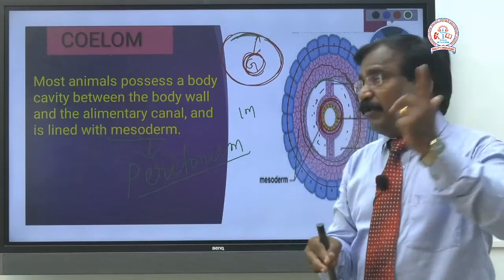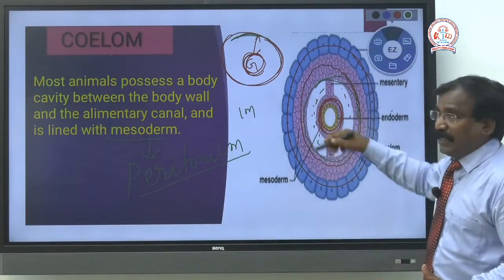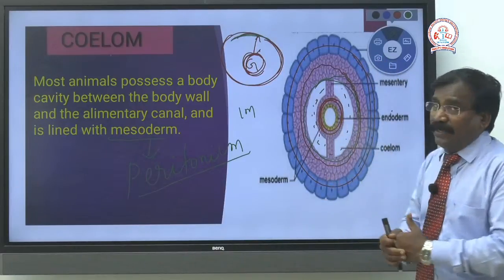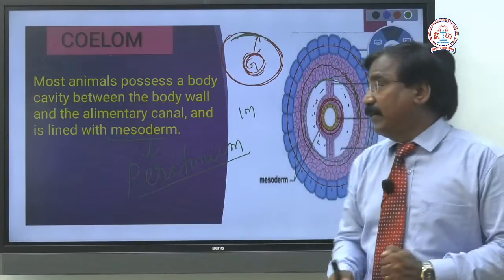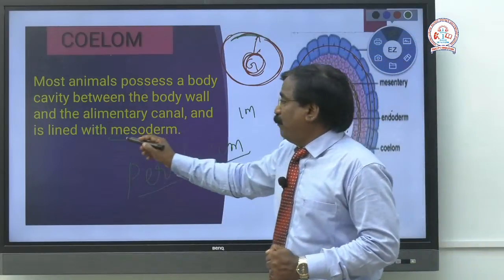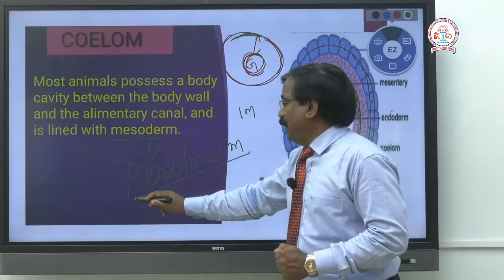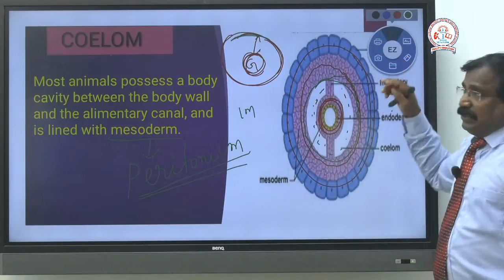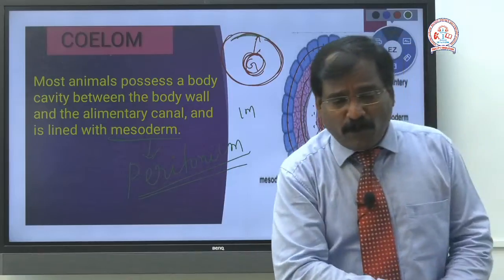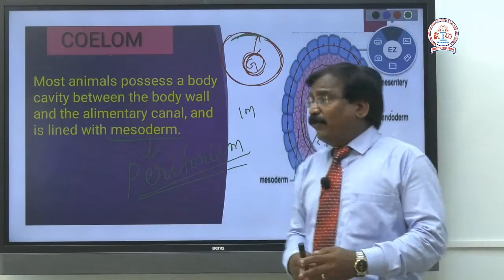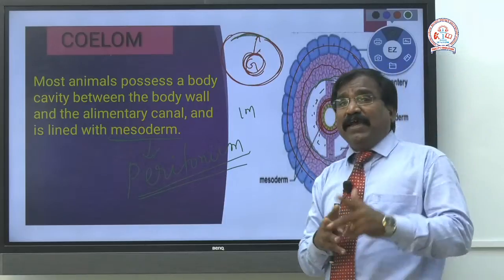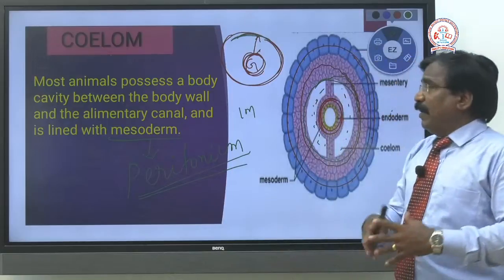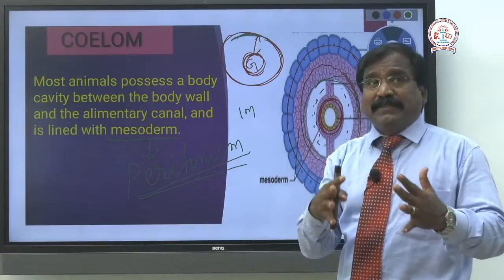Some of the mesodermal cells form a boundary around the body cavity, the coelom. That mesodermal lining is called the peritoneum. Do you know what is coelom, or body cavity? How are organisms divided based on the coelom? The coelom is the criterion. Now you all understand what the coelom is.